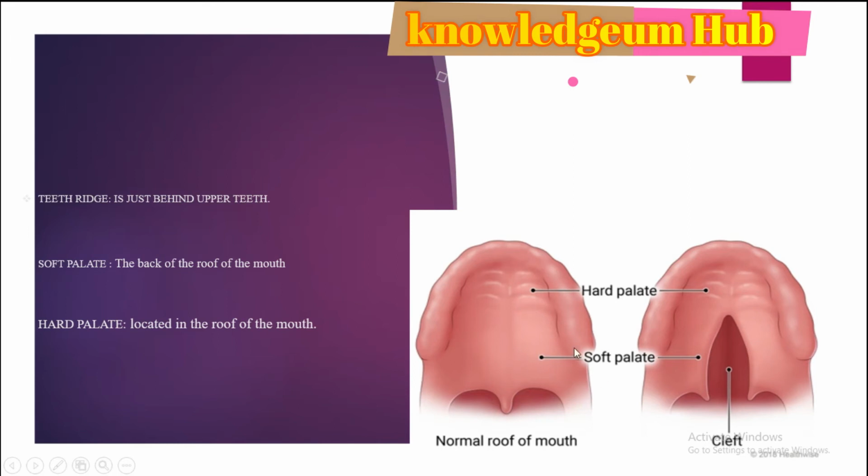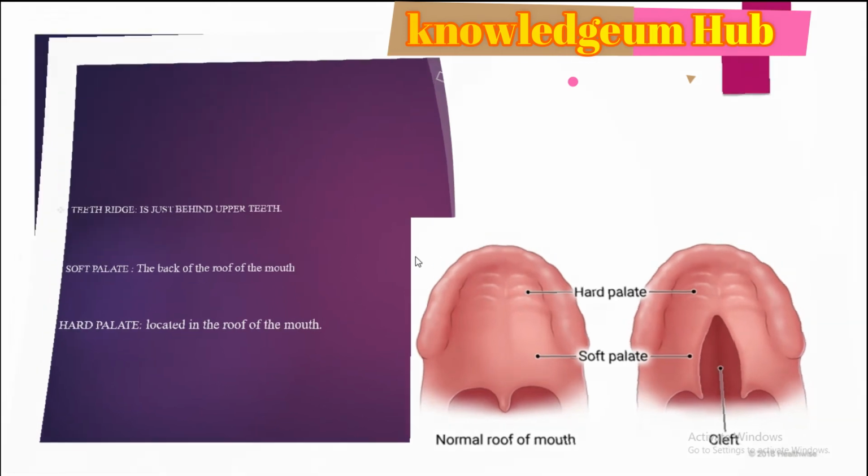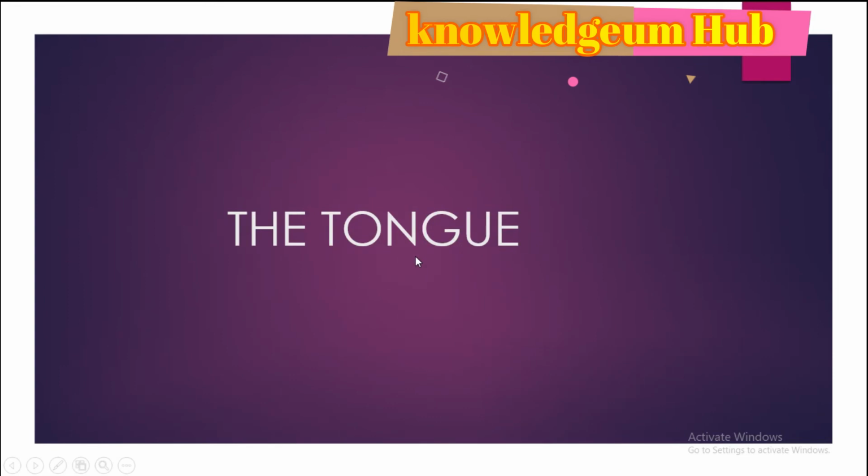Third, teeth ridge, which is just behind the upper teeth. Okay, we studied about the mouth.